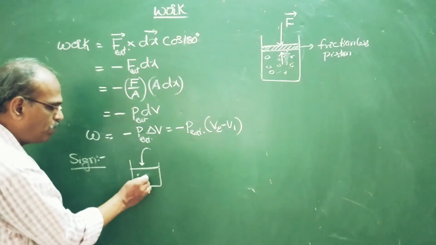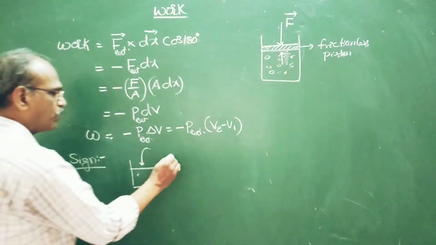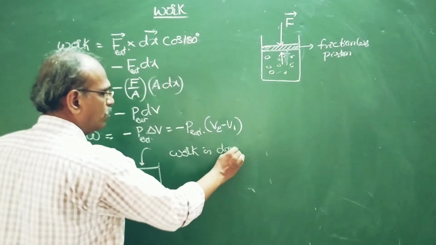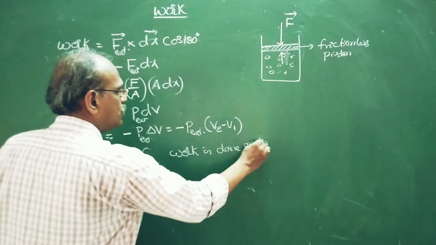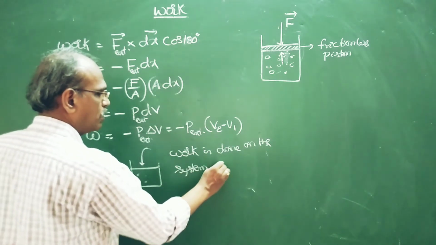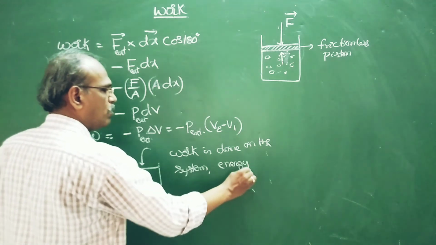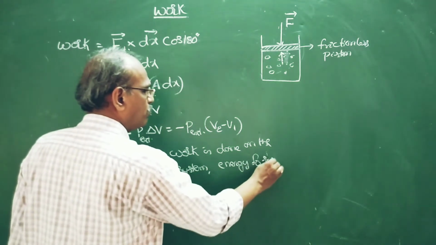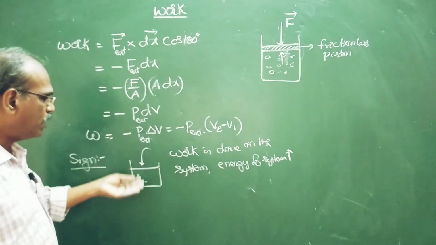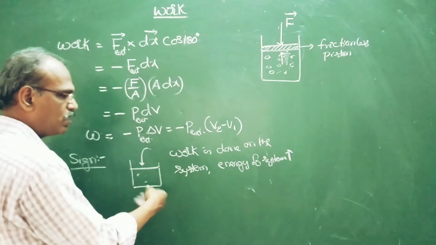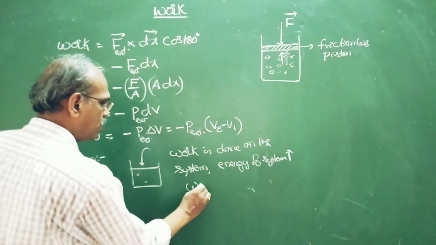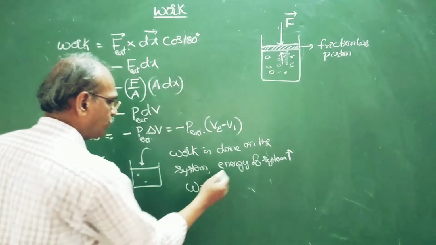Energy of the system increases. So some energy is added to the system. This is according to IUPAC convention. Then W is assigned as positive.